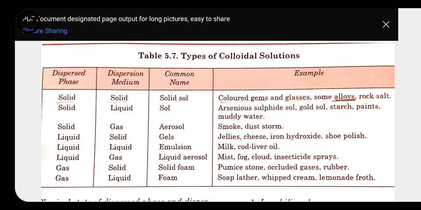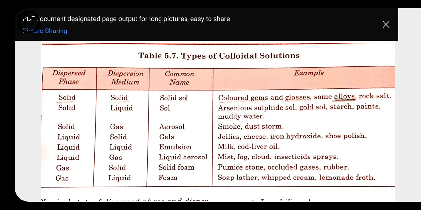Now again, dispersed phase that is gas, and dispersion medium is liquid, in which gases are dispersed over liquid. Here also we can take example of soft drinks, in which gases are dispersed over the liquid. Here the common name of this one is foam. Again we are having examples like soap lather, lemonade froth, or whipped cream that is used for cake.